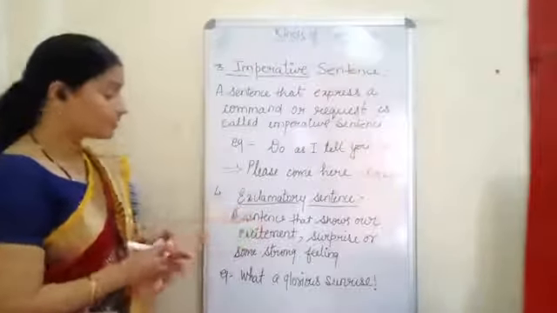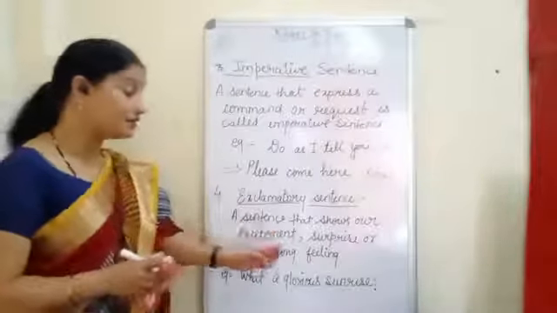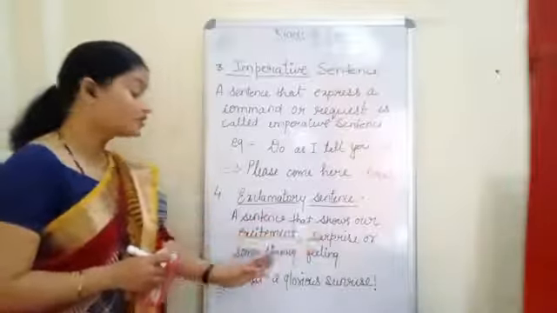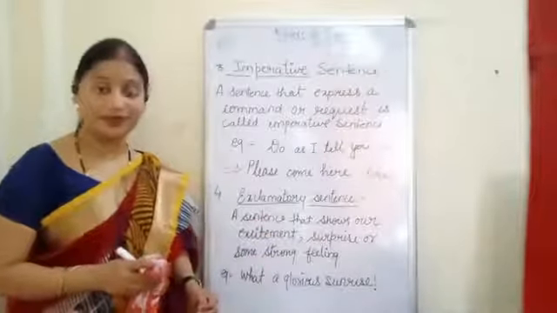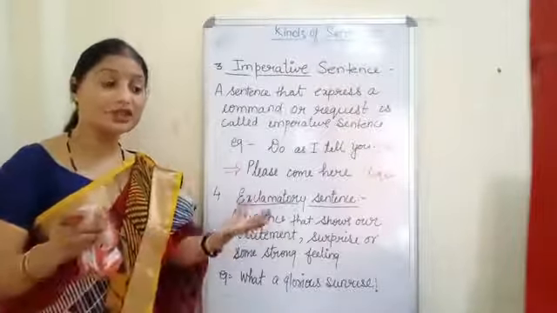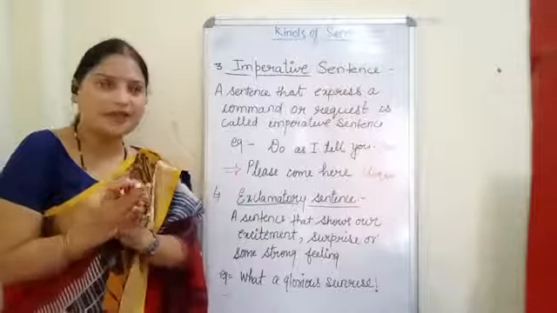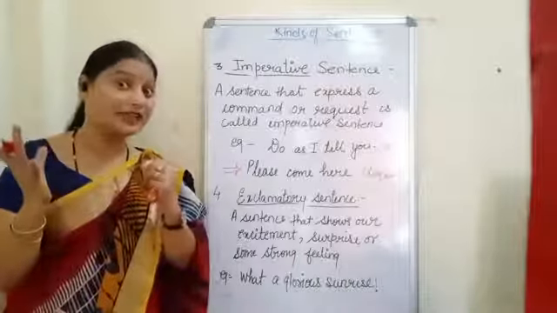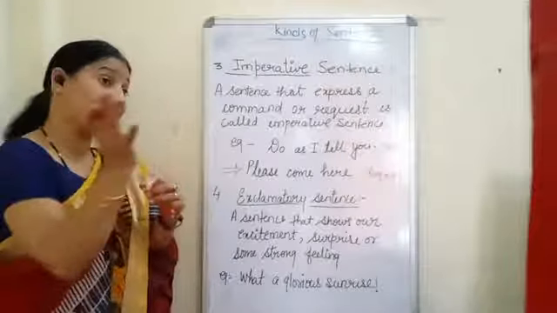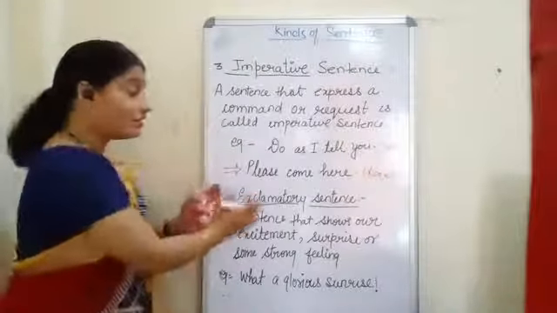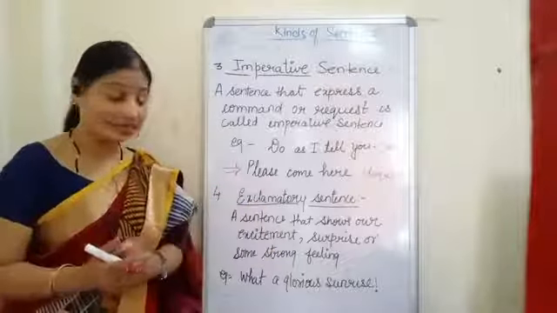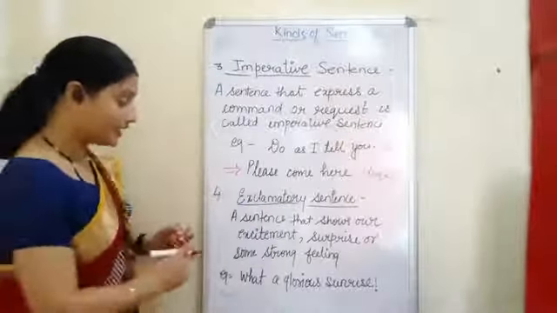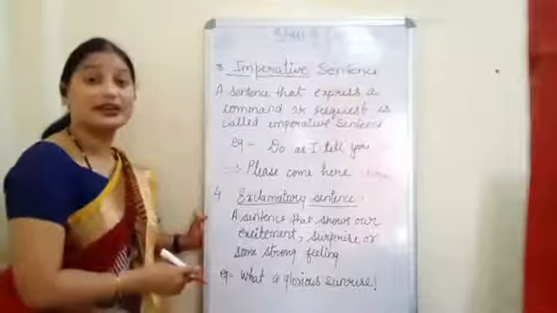A sentence that shows our excitement, surprise, or some strong feeling. Clear? A statement that shows our excitement. After seeing something, if we get very excited and say, wow, and then make a sentence with that, that will be our exclamatory sentence. Now see, if I am saying, what a glorious sunrise.